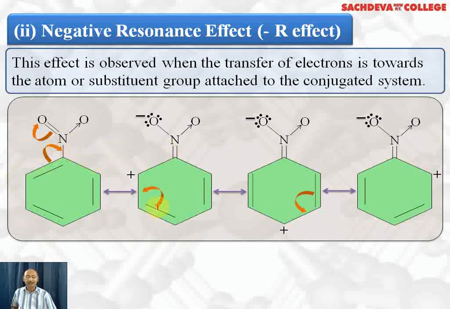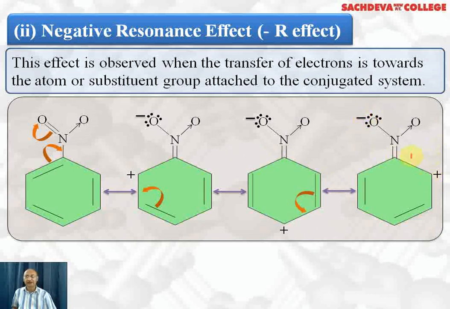Now this positive charge at the ortho position can be neutralized by these pi electrons, and here you will get a double bond, and this carbon will become positively charged. So we have parallel double bonds, a positive charge at the para position, and this nitro group is polarized as it is. Now we have pi bonds. These pi bonds will take part in double bond formation. So the ortho position will have a positive charge. So the positive charge has been delocalized. This part remains the same.